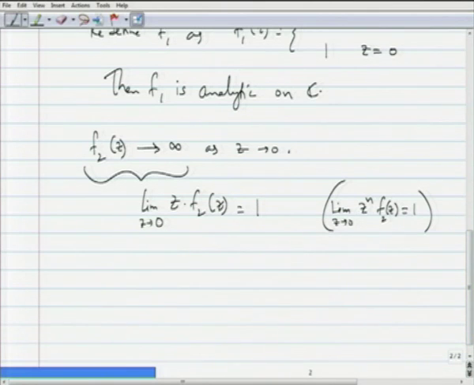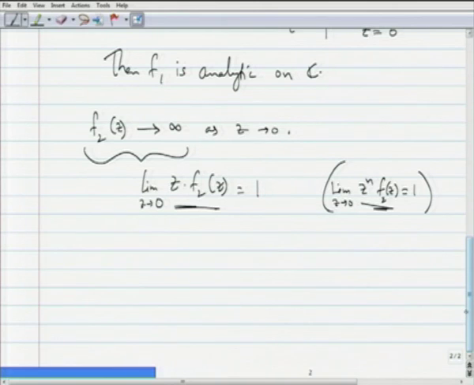And then we will define something called the order of the pole, that integer n here, or 1 in this case. We will call that the order of the pole. We will define that more concretely, and that is another kind of singularity. Finally, f3, you notice, has a different kind of singularity.